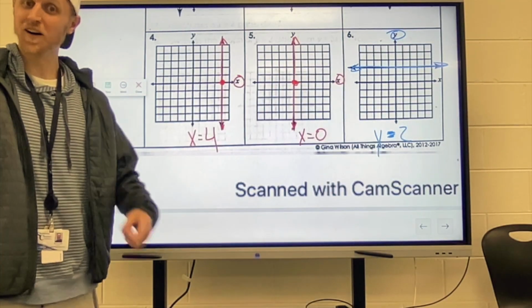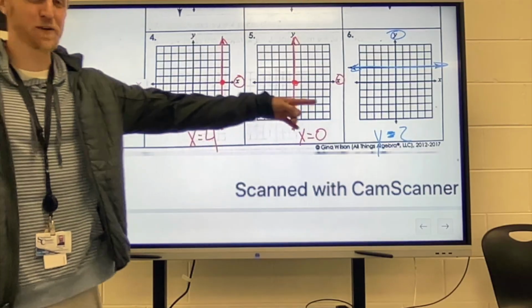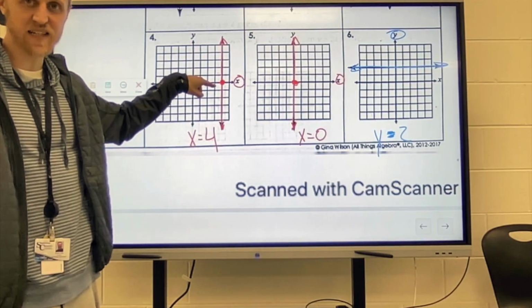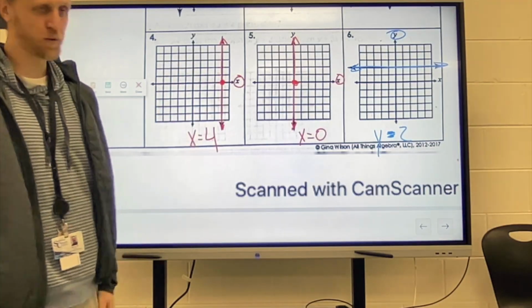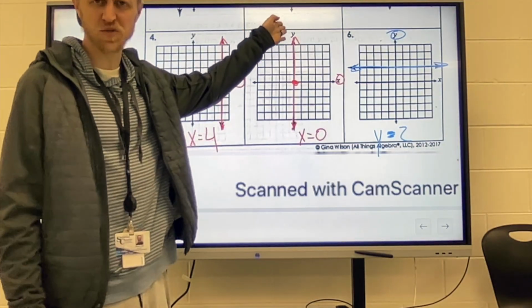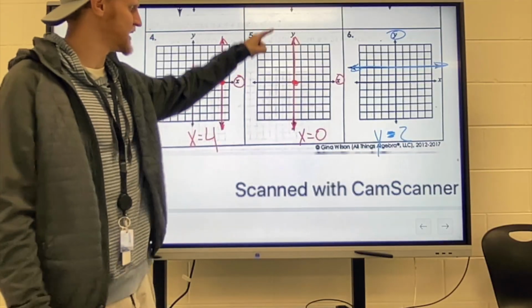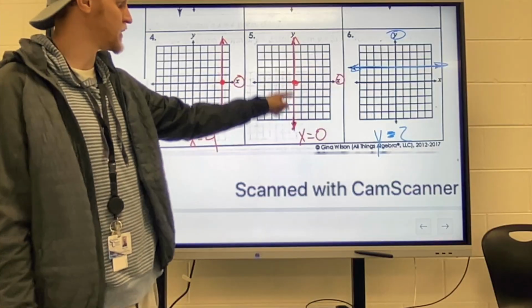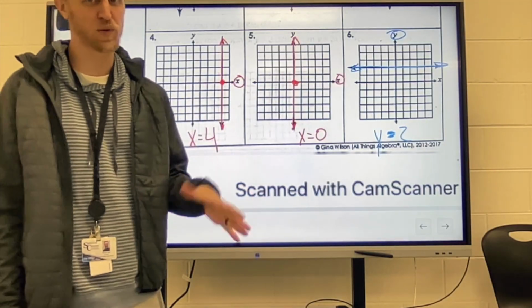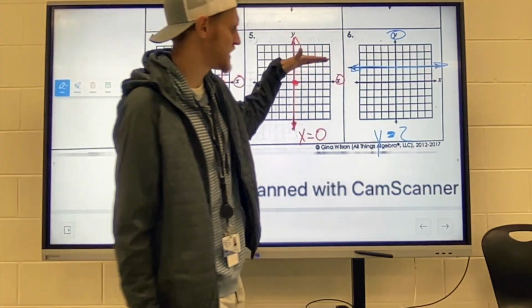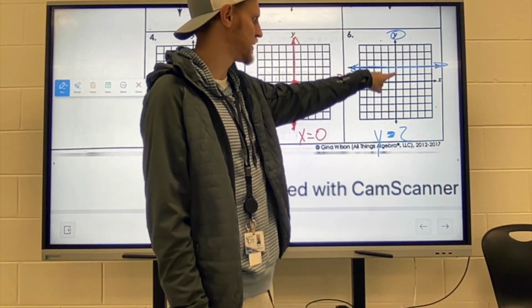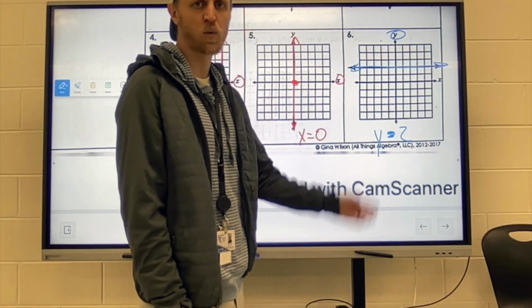Ta-da! All right, so hopefully you got something that looks like this. The number 4 is crossing the x-axis at 4, so it's an x equals 4. This one's weird because it's just running right on that y-axis, right? It's going right down the middle, but it's crossing the x-axis at 0. So we would call that x equals 0. That's a really rare thing to see. And then this one is a horizontal line that's crossing my y-axis at 2, right? We're going up 2 to get there. So that'd be a y equals 2.